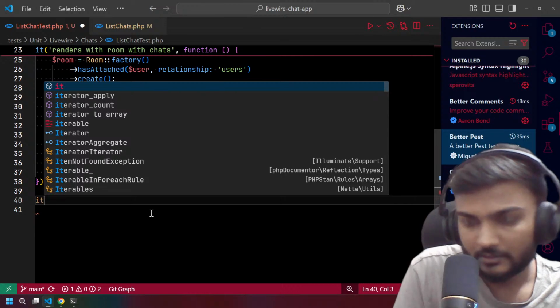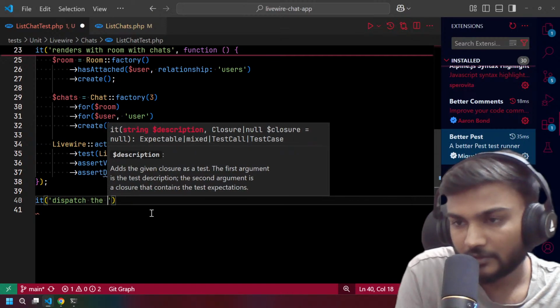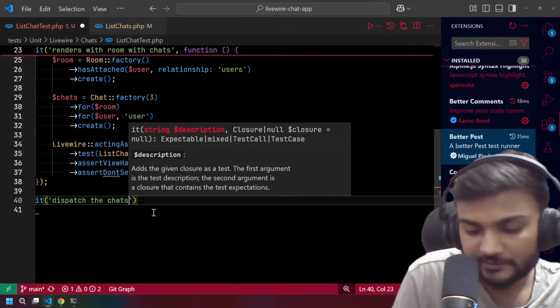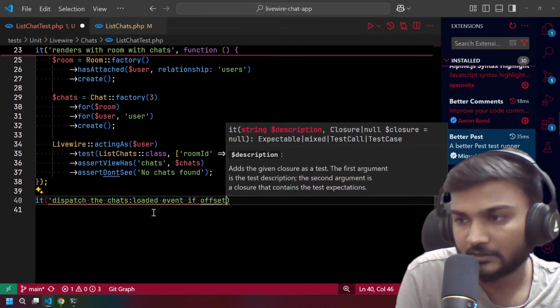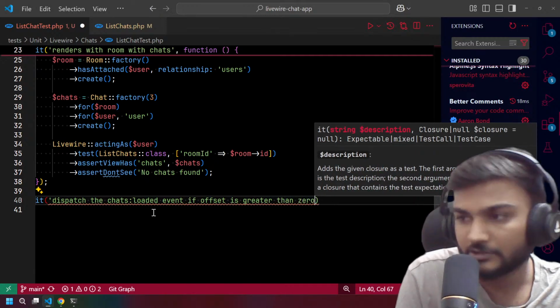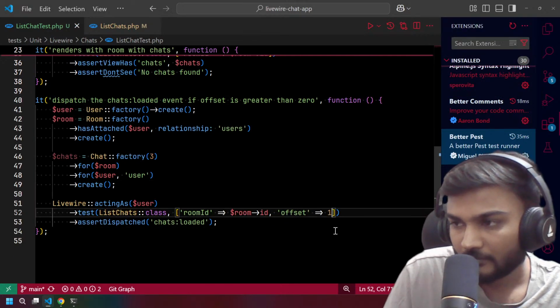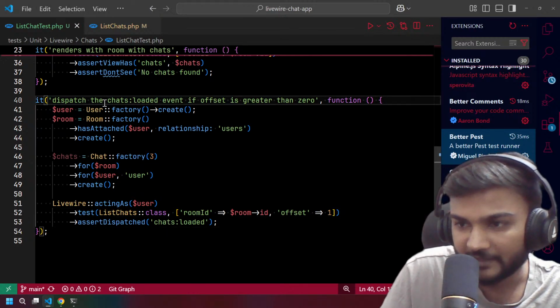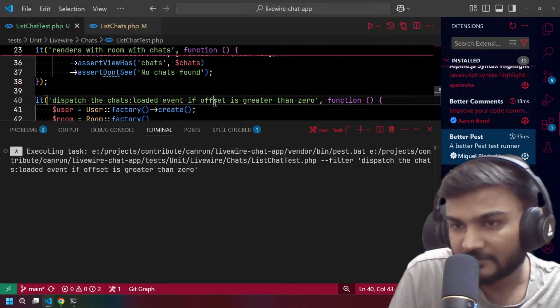So it dispatches the chats-loaded event if offset is greater than 0, right? And, okay, no, 1 is better. Otherwise we will not have any chats. Okay. And that passes as well, I guess.